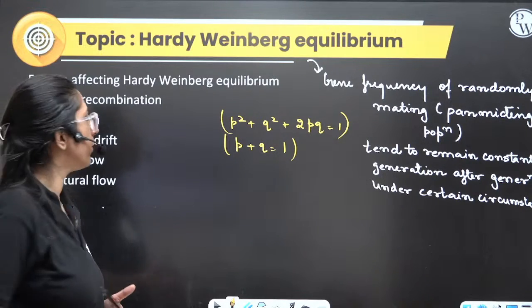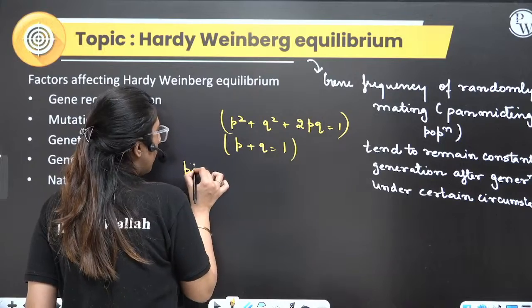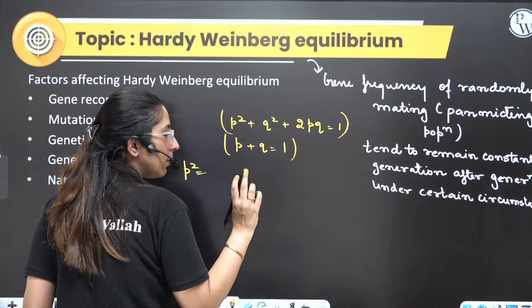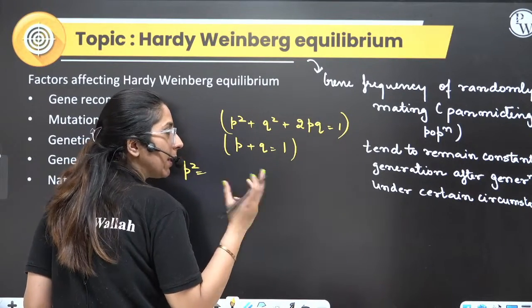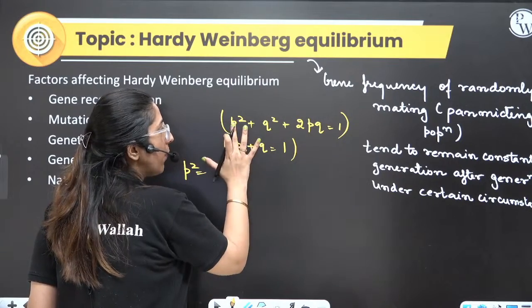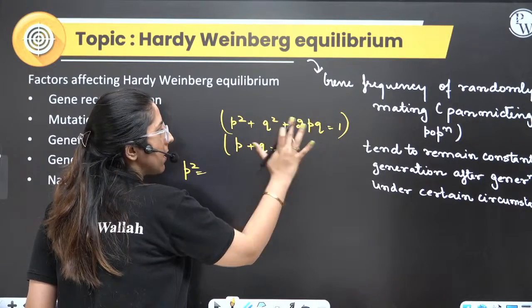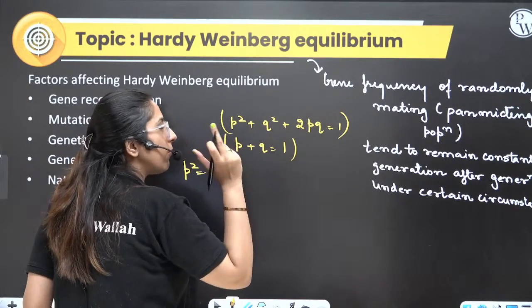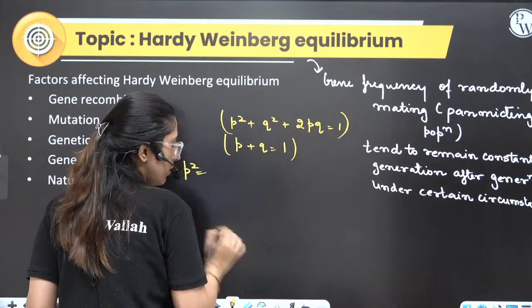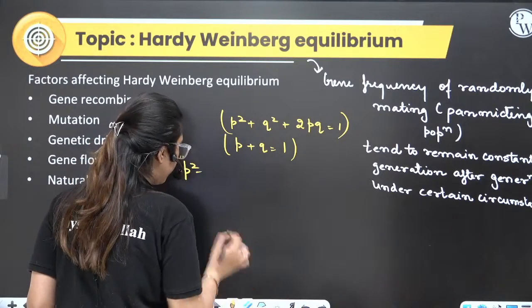Clear? Now first thing is, what is p square? P square is a frequency. Clear? Are you getting my point? This is one frequency, this is another frequency, this is another frequency, this is frequency of allele. Now first let's talk about what is P.